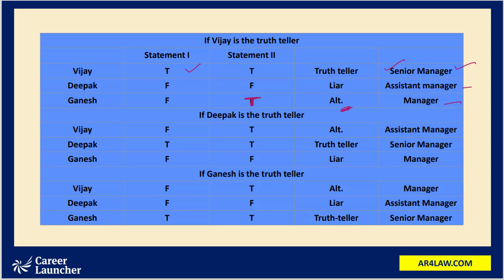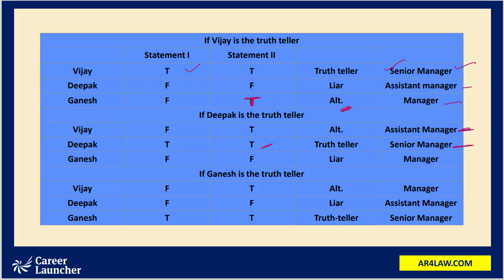Now in our second hypothesis, we assume Deepak to be the truth teller. So we'll start our question from there. Deepak's first statement is that I am the senior manager, and we are taking that statement to be true. So we are designating the senior manager position to Deepak. His second statement, that Vijay is the assistant manager, we take also to be true. That means the assistant manager position will go to Vijay. So Deepak is the truth teller.